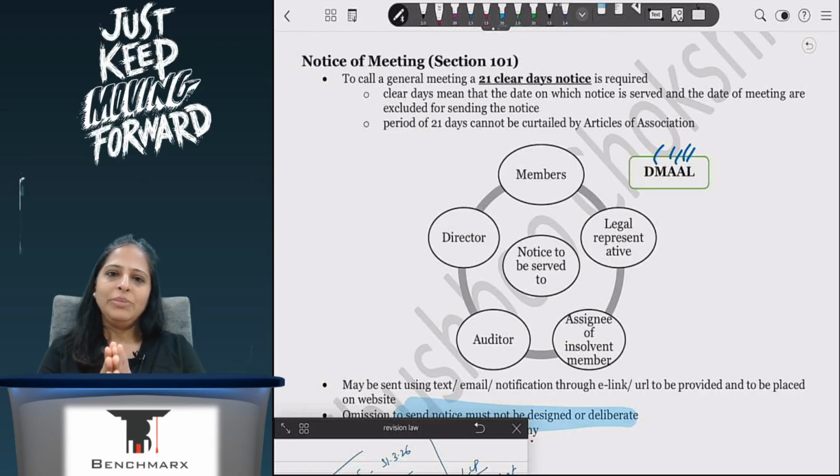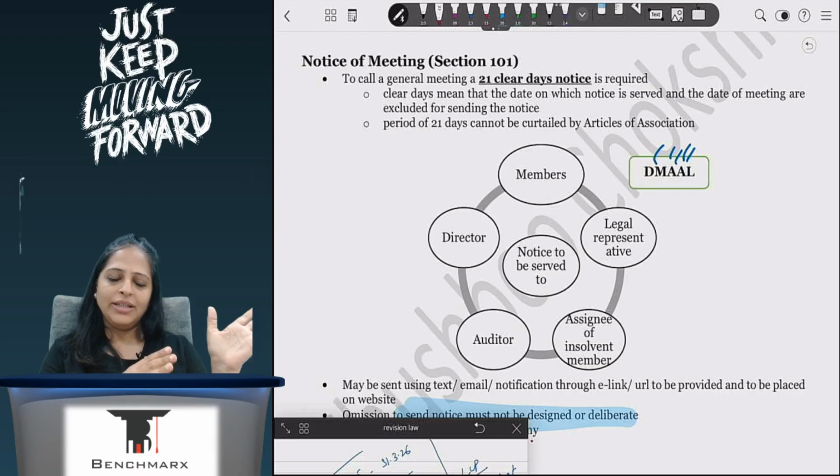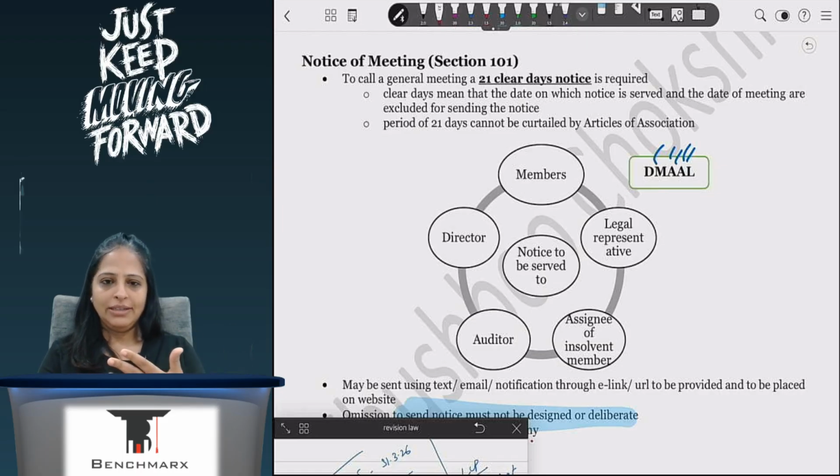In the notice it will be mentioned where the meeting will be held, the place, business day, business hours. And I will also mention the agenda, what business I am going to do in the meeting. If I need a special resolution, I will mention that a special resolution is required. Otherwise, I don't have to mention anything. If I am transacting any special business which is different from my financial statement, dividend, directors, auditors, appointment, remuneration, removal, then in that case I will also have to attach an explanatory statement because it's special business.